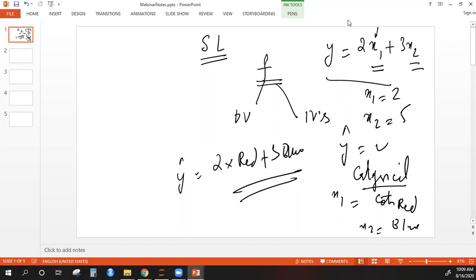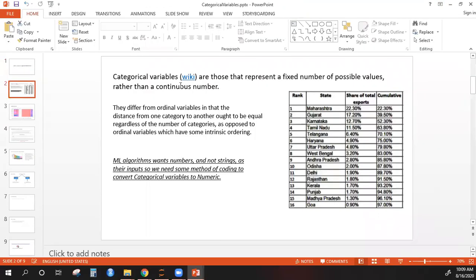So what do we know already? This is the very basic problem that most of us know. Now how do we deal with that? What we have already seen is, let's go into a little bit of the definition here. Categorical variables are those that represent a fixed number of possible values rather than a continuous number. It could be the states of India, it could be color, it could be anything which has a string value, which doesn't have a numerical value.